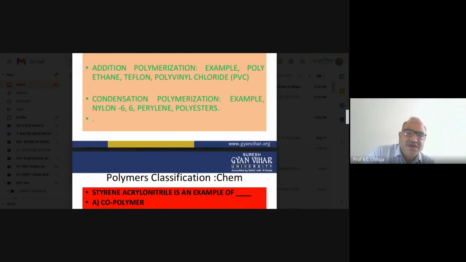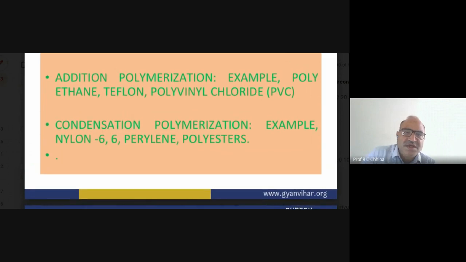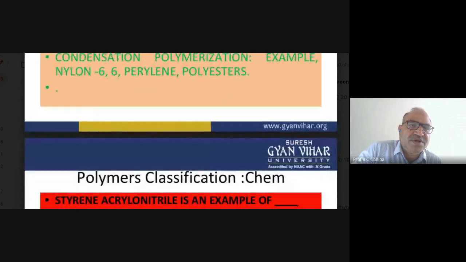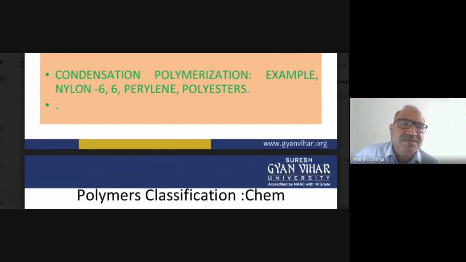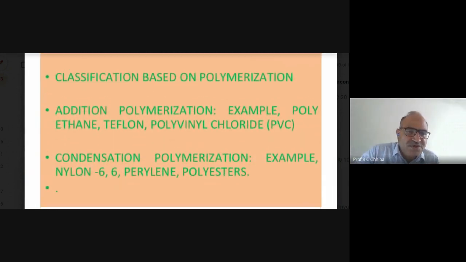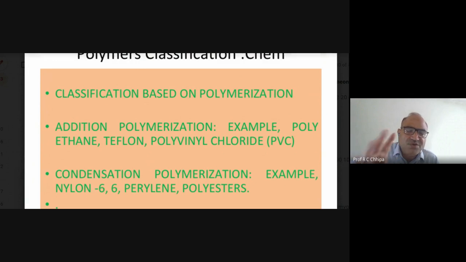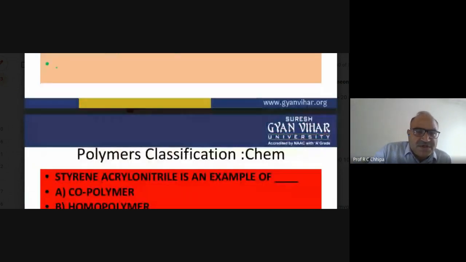Now one more thing. You can see that these are examples of addition polymers. Even Teflon is also an addition polymer. Now the definition changes for condensation polymerization, and these are the second category. Here nylon 66, polyester, and polystyrene are condensation polymers. So we have the addition polymers, the condensation polymers, and one more is the copolymer, which is not included here.